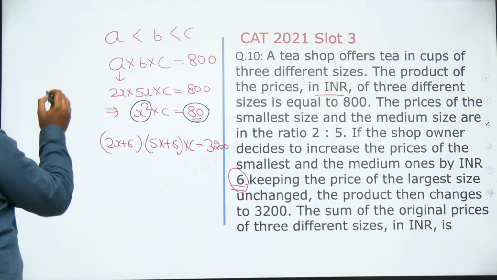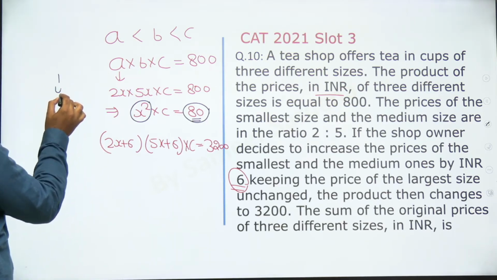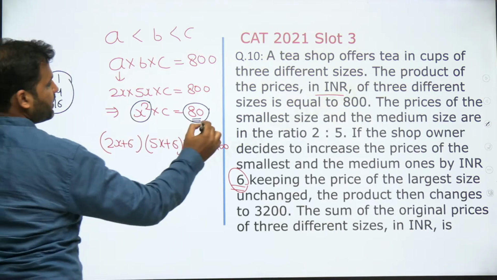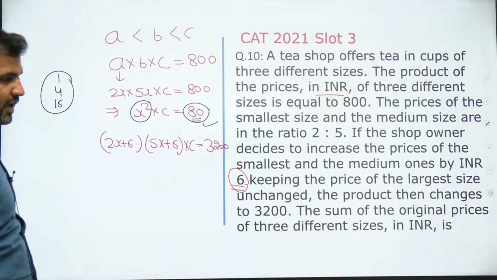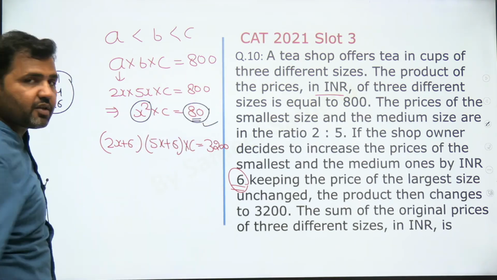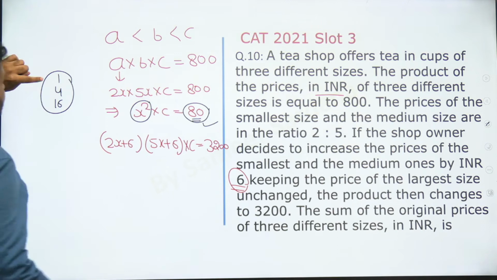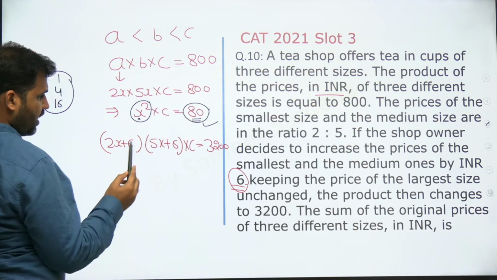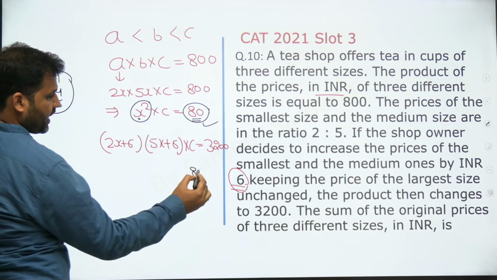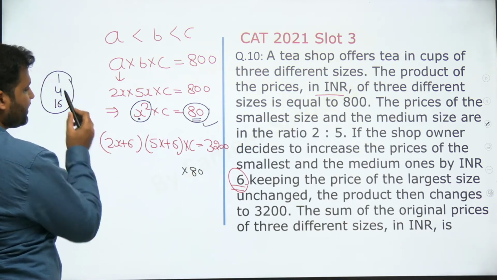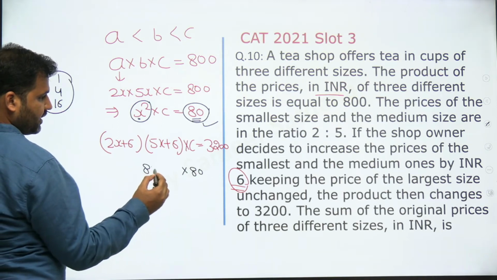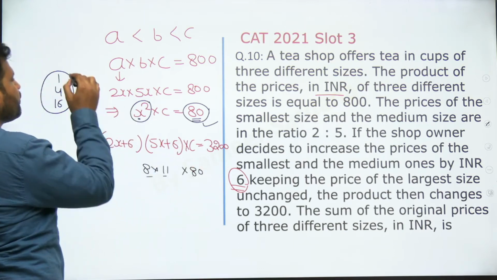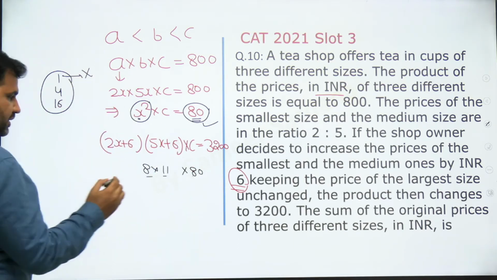I can think of 3. Factors 1, 4 and 16 are the only three perfect square factors of 80. 1, 4, 16 are the three values which are perfect squares, and they are the factors of 80. So now if I say x is 1, then in that case c would be 80. Now if c is 80, then let's cross check it. 80 multiplied by x is 1, 6 plus 2 is 8, multiplied by 11. So 8 into 11 into 80 is not 3200. So 1 as an option is eliminated, right?